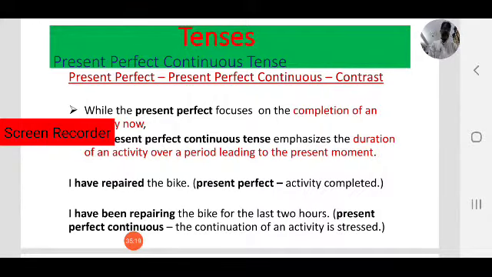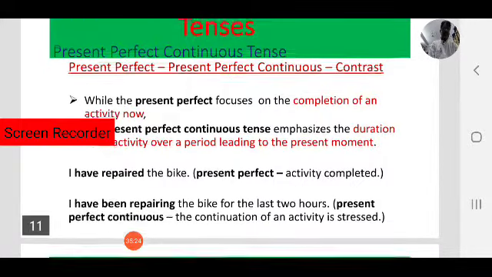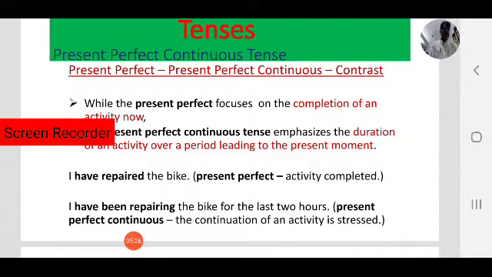Present perfect focuses on the completion of an action. I have written the letter. I have read the novel. What is the activity here? Reading. I have read the novel. That is over. The activity is over.